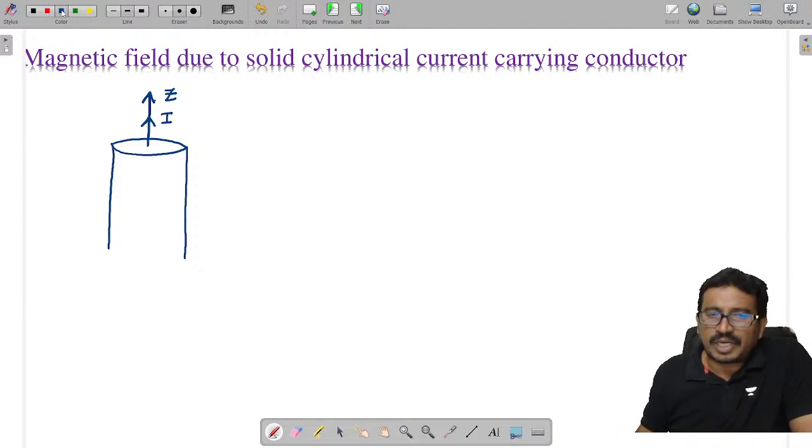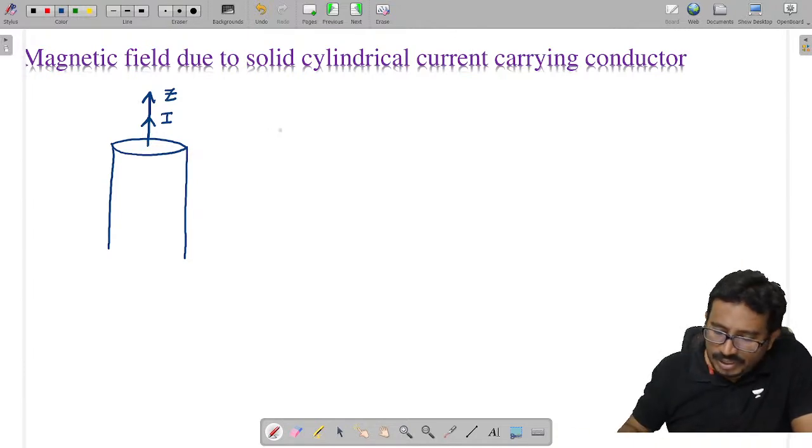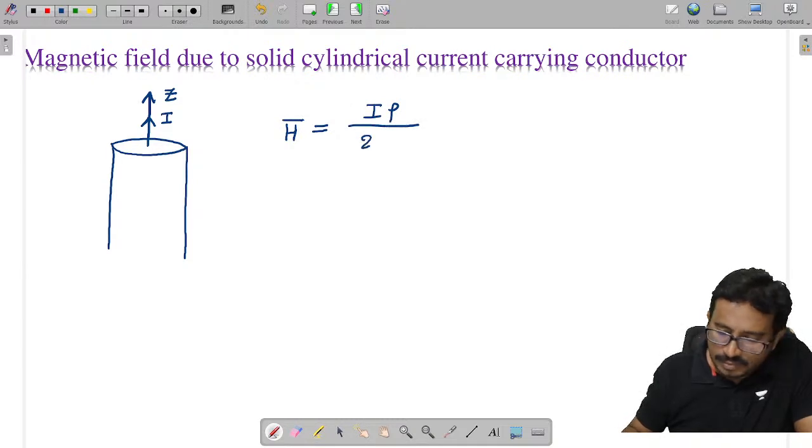Now I want the magnetic field inside as well as outside. Inside the solid conductor, the magnetic field H is given as I rho by 2 pi R square into A phi.